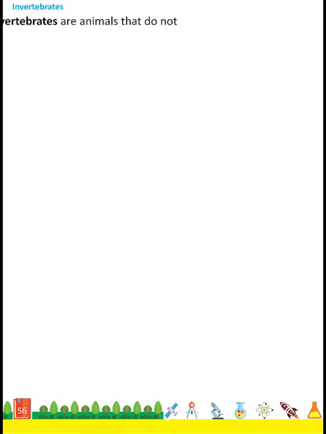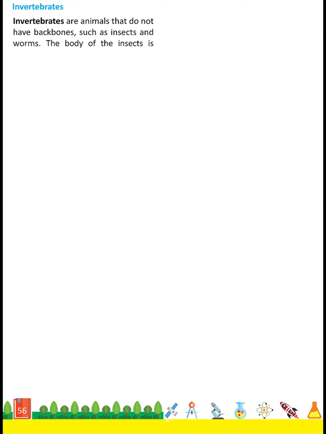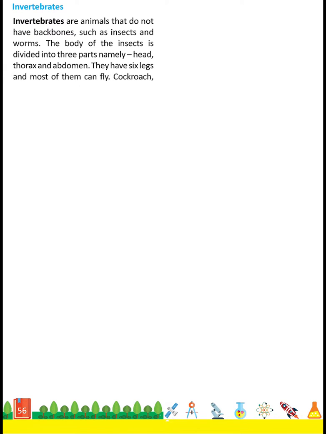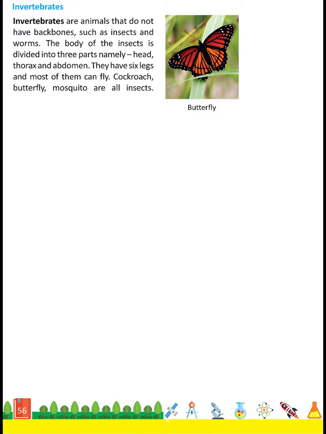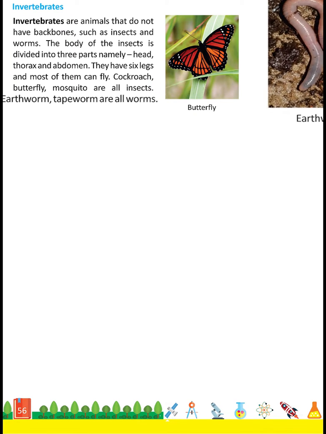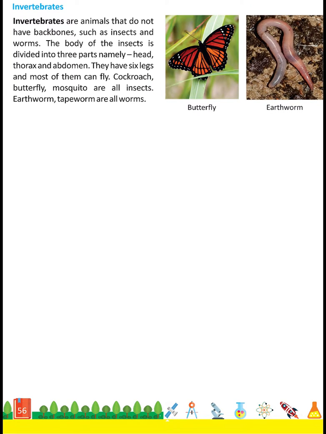Invertebrates. Invertebrates are animals that do not have backbones, such as insects and worms. The body of the insects is divided into three parts, namely head, thorax, and abdomen. They have 6 legs and most of them can fly. Cockroach, butterfly, mosquito are all insects. Earthworm, tapeworm are all worms.